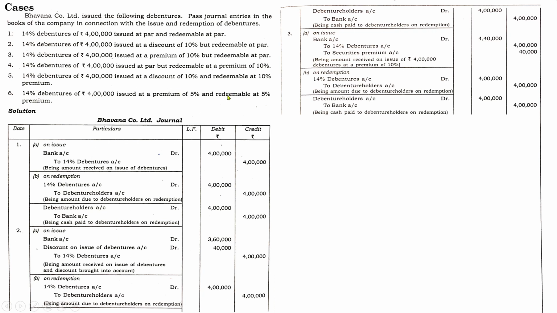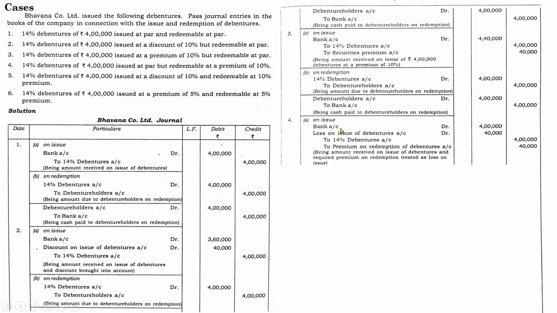So the entry will be bank account debited, loss on issue of debentures account debited, to 14% debentures, to premium on redemption of debentures. See, and how we are going to write the amounts. Debentures 4 lakh issued at par. So it was issued at par, which means what is the bank amount? Bank amount will be the par value. Par value means 4 lakhs.